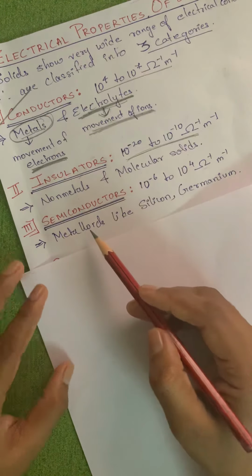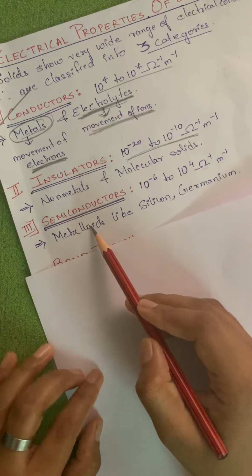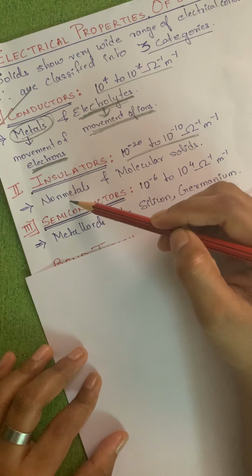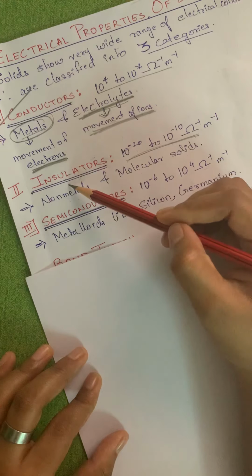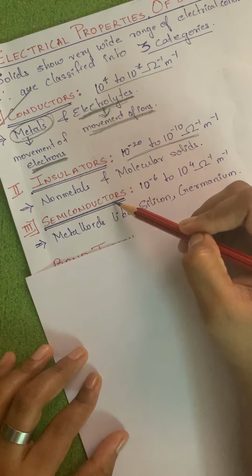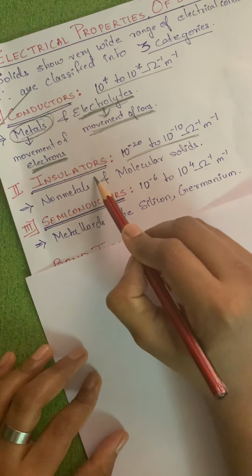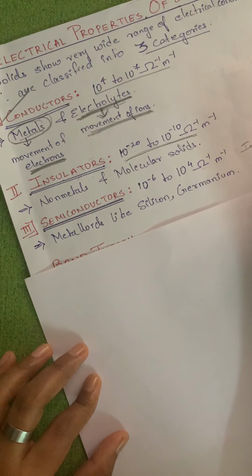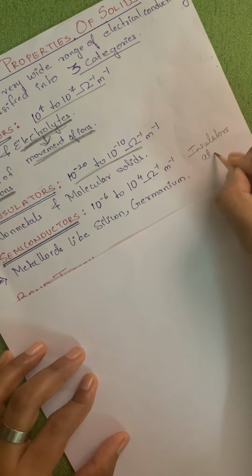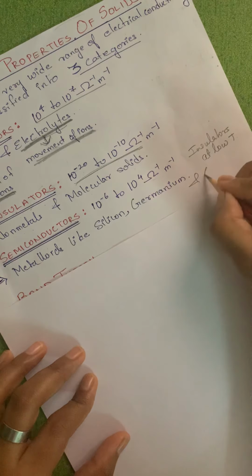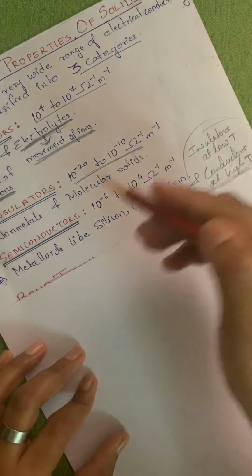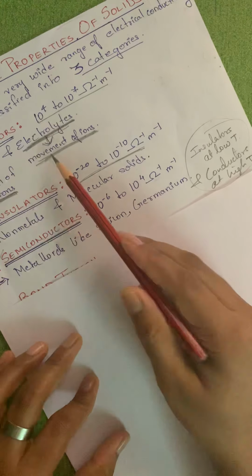Now the third category is semiconductors. What do you mean by semiconductors? They are in between conductors and insulators. Semiconductors are insulators at low temperature and conductors at high temperature. So please remember this. Semiconductors are in between these two.